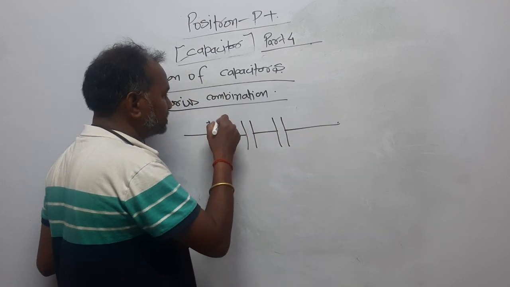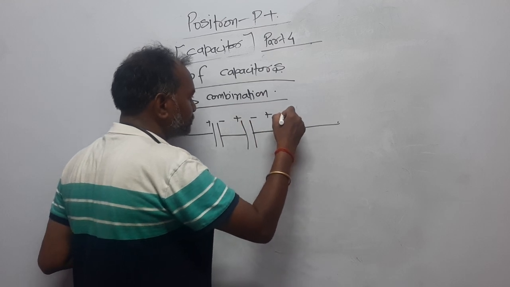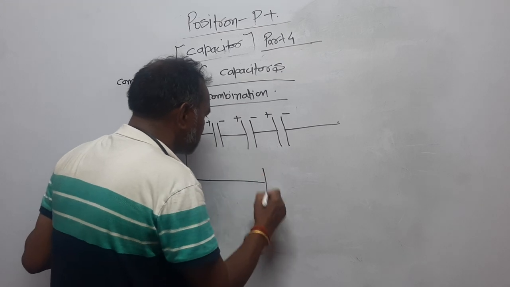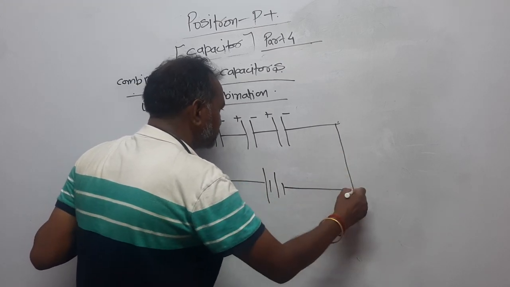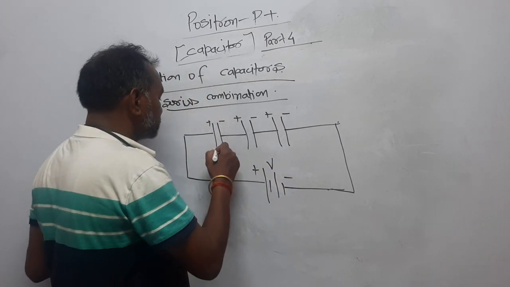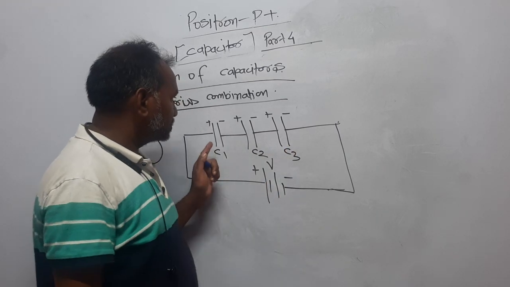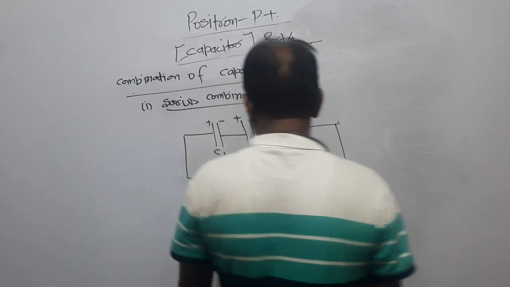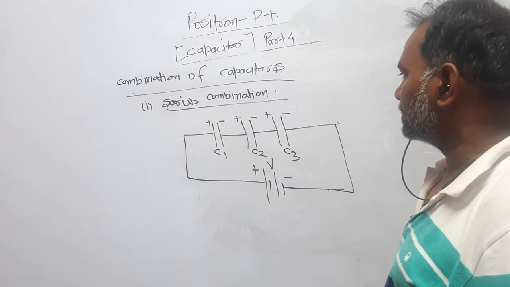This is the positive plate, this is the negative plate, and so on for each capacitor. And these are connected with a battery having the potential V. Their capacitances are C1, C2, C3, and ultimately this combination is connected with the battery having the potential V.